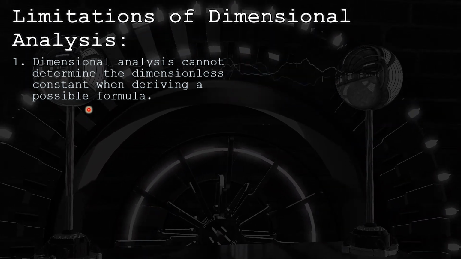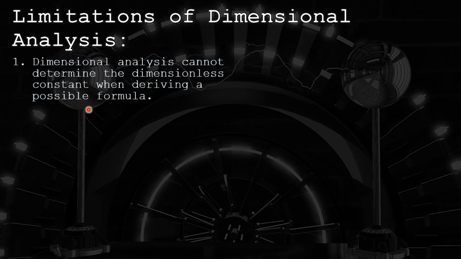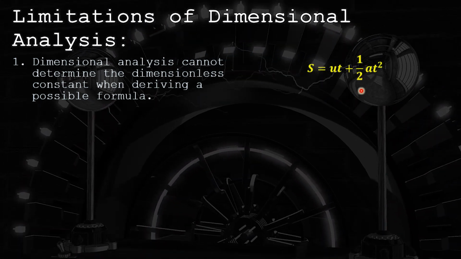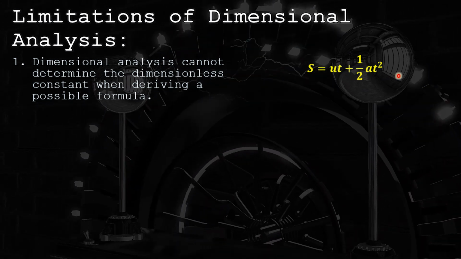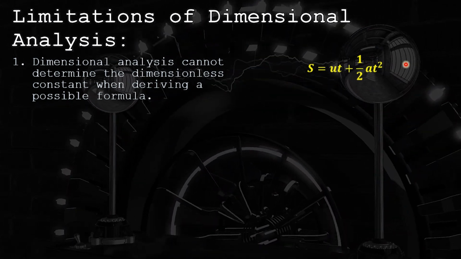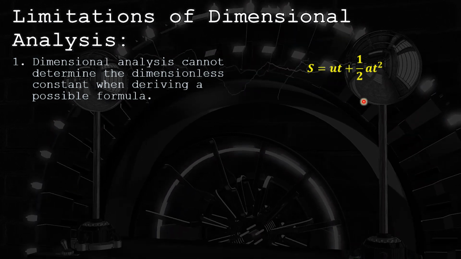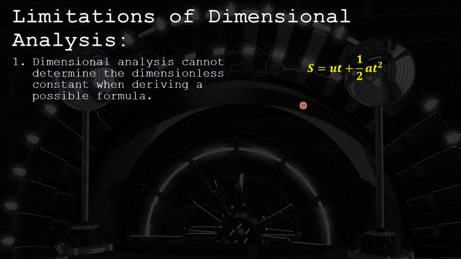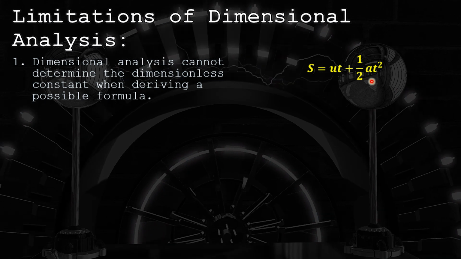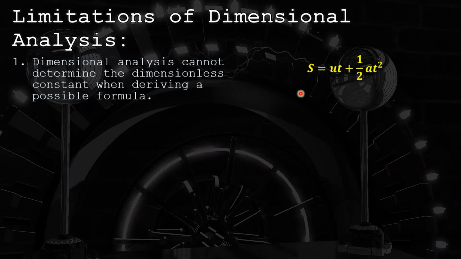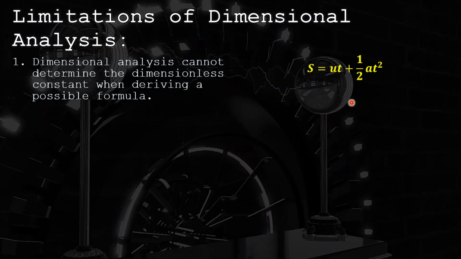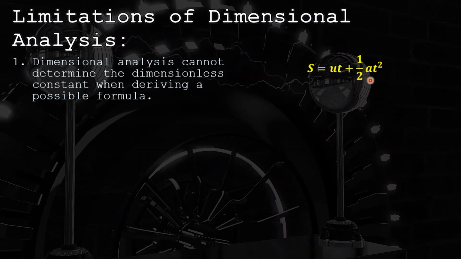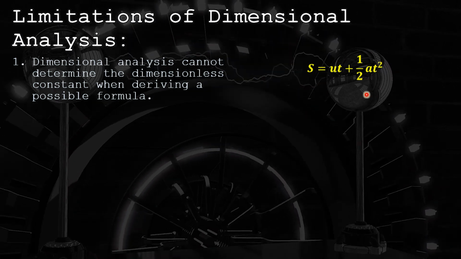Let's take an example. You must have studied the equation of motion, that S is equivalent to ut plus half at square. If I use dimensional analysis to check the consistency of this equation, then this equation is dimensionally correct. When I substitute the dimension of S over here, ut and at square, then this equation is dimensionally correct. 1 upon 2 is a dimensionless constant.